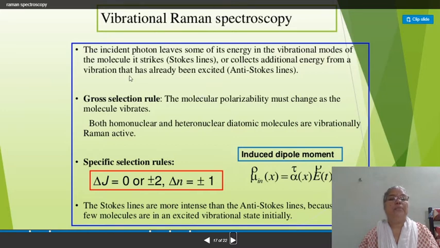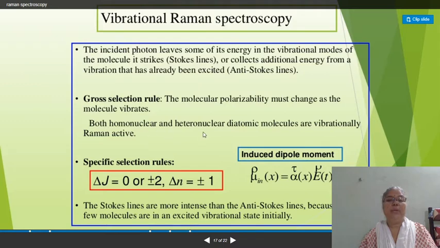Then, vibrational Raman spectroscopy. Here, the incident photon leaves some of its energy in the vibrational modes of the molecule. This gives the Stokes lines, or it collects additional energy from a vibration that has already been excited, and these lines are nothing but anti-Stokes lines. The selection rule for vibrational Raman spectroscopy is that the molecular polarizability must change as the molecule vibrates.